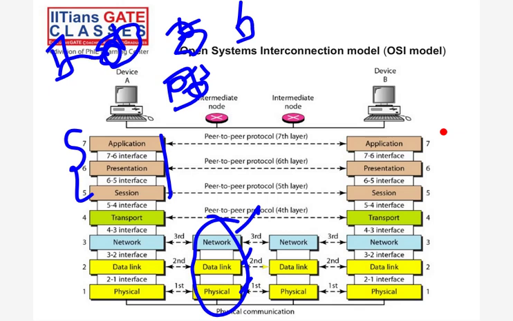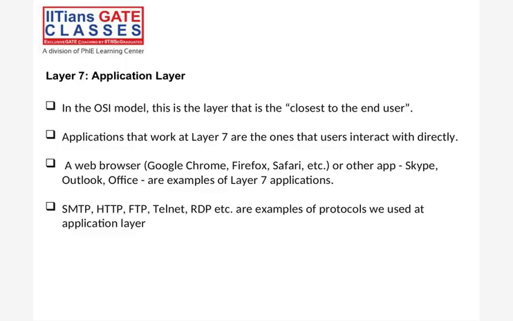So it seems like a basic thing. This is the basic thing of computer networks. Now we will start from the application layer, then go through every layer one by one and see what is happening. See this application layer. In the OSI model, this is the layer that is closest to the end user, right? You are the user, and Skype or the web browser is here. This web browser is an application layer.